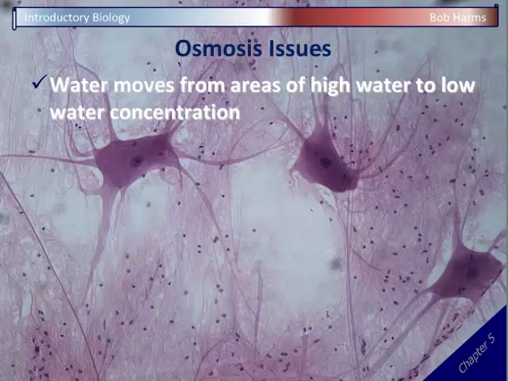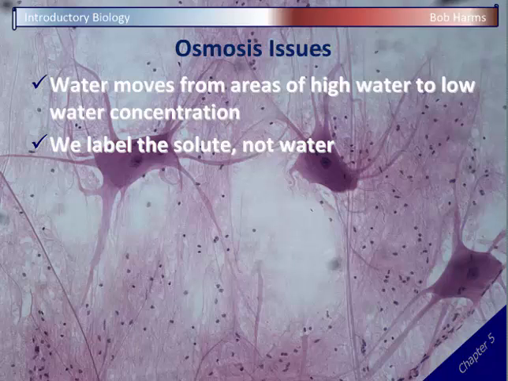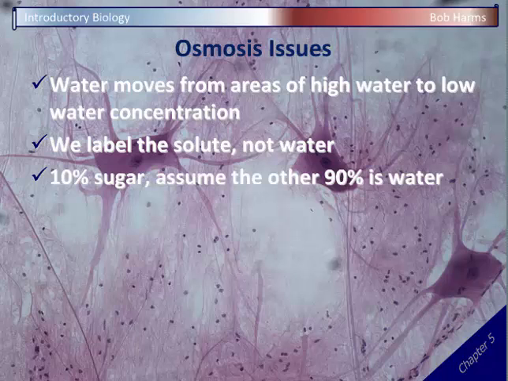But here's one of the problems that makes osmosis, I think, confusing sometimes: because water is so abundant, we rarely think of the water or the water concentrations. For example, if you walk into a lab, you're never going to see a bottle that says 80% water or 10% water or 50% water. We never label the water because it's so common. Instead, you're probably going to see a bottle that says 10% glucose or 8% salt. And so typically we label the solute, the chemical we mix with water, and we don't label the water. Of course, if I've got a bottle that says 10% glucose, we always assume the other 90% must be water. But again, we rarely label it, we rarely think about it.